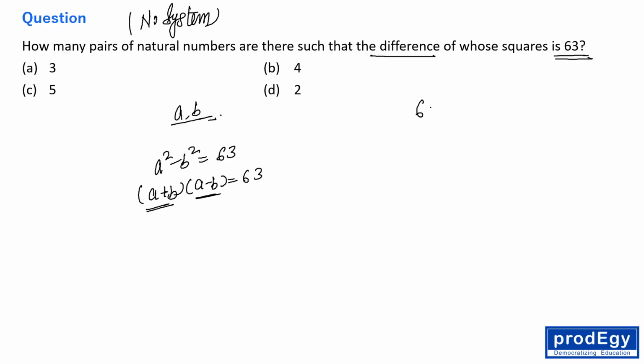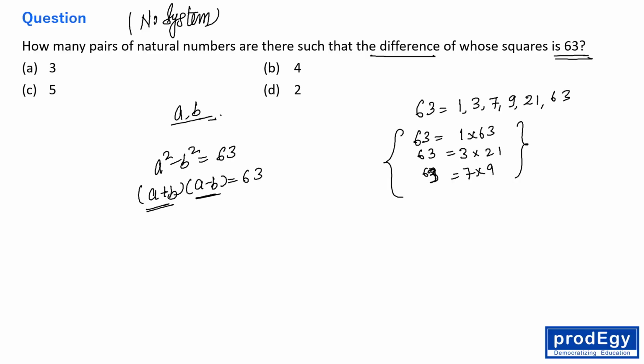So obviously if you factorize 63, what you will be getting? You will be getting 1, 3, 7, 9, 21, 63, right? So 63 can be written as 1 into 63, 3 into 21, 7 into 9, right? So obviously here 63 can be represented as the product of two integers in three manners, right? So the answer will be 3, right? But let me show you those pairs also, right?